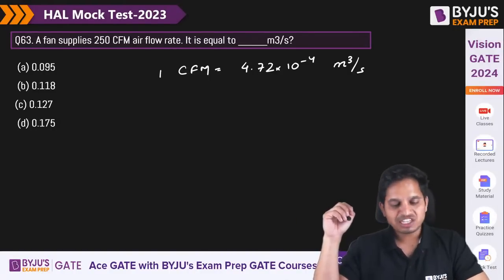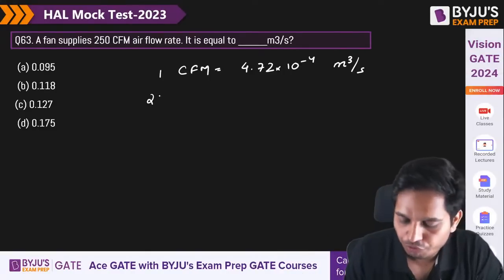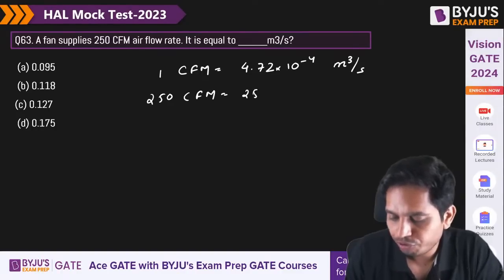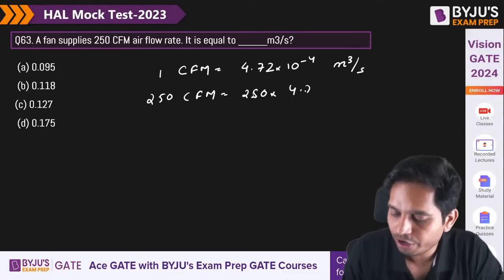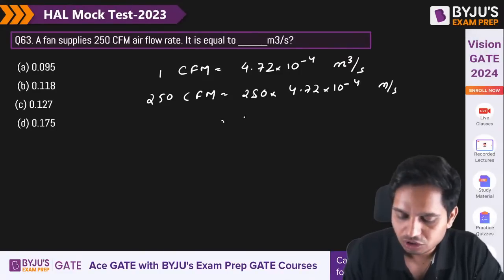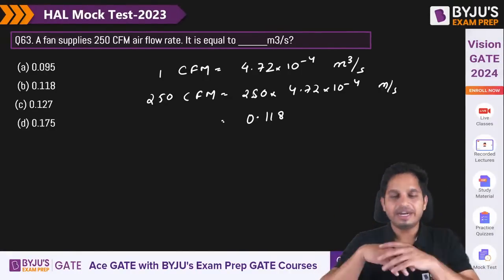So 250 CFM is equal to 250 into 4.72 into 10 to the power minus 4, which is basically 0.118. That is correct.